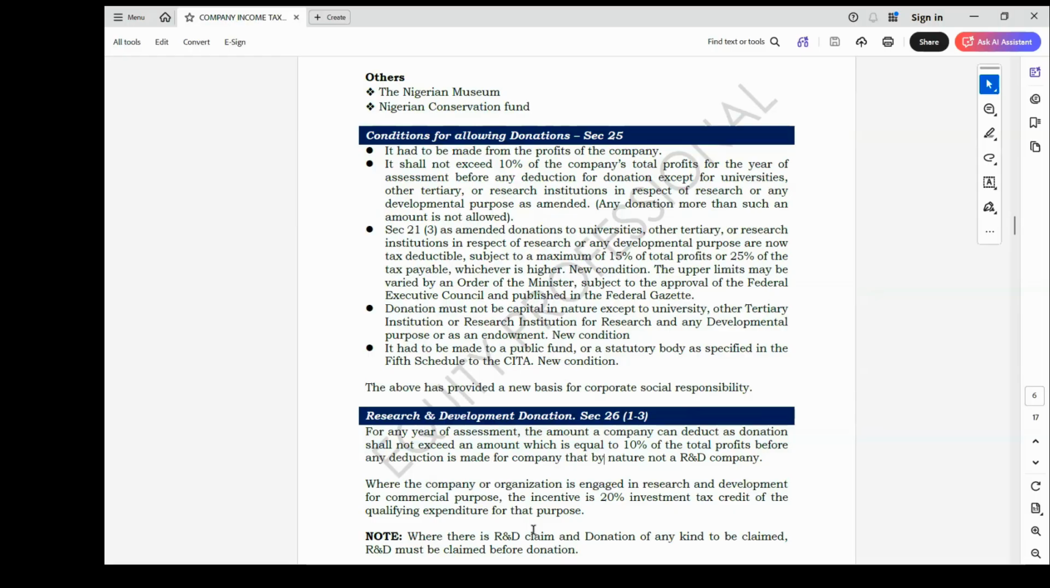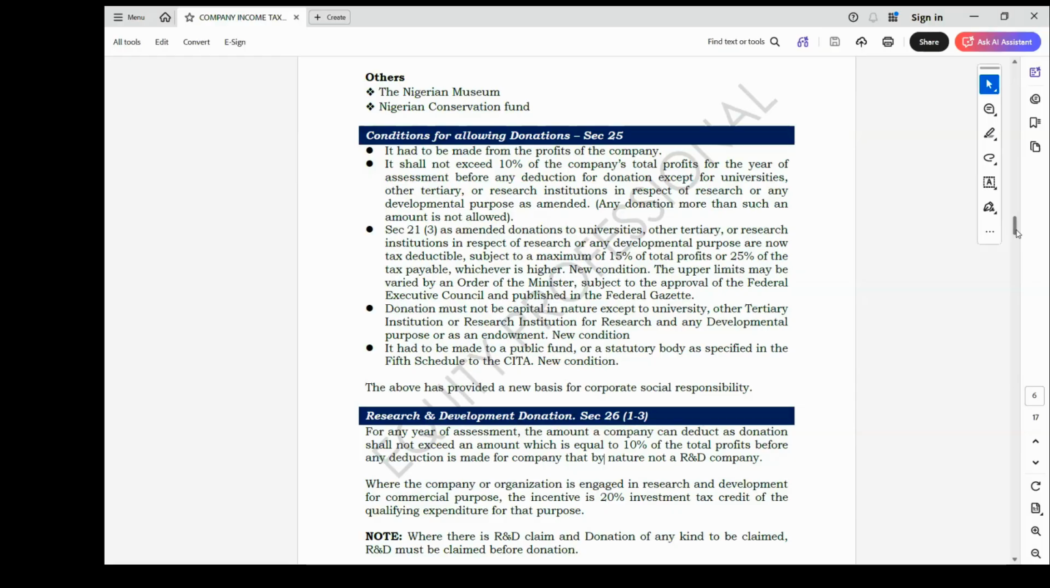So when they donate, any donation they make, they are going to be entitled to 20% investment tax credit. The reason is that they are engaged in research and development for commercial purpose. So those are the conditions that are available for donation to be made. You may be asked for those conditions that are available for allowing donation.